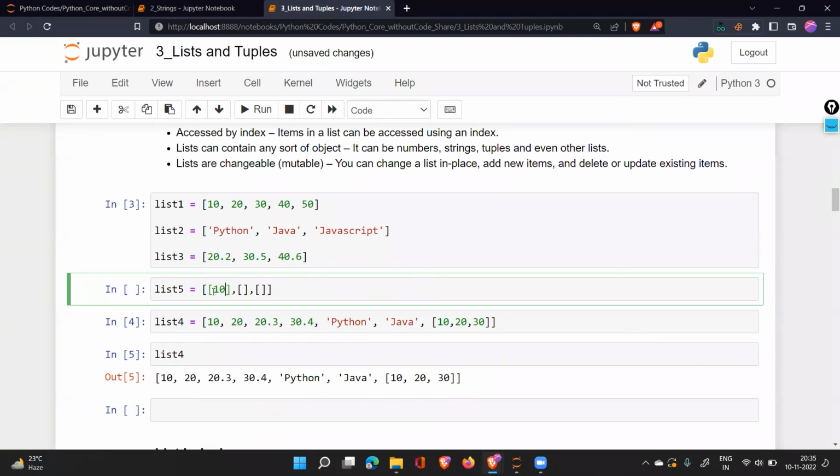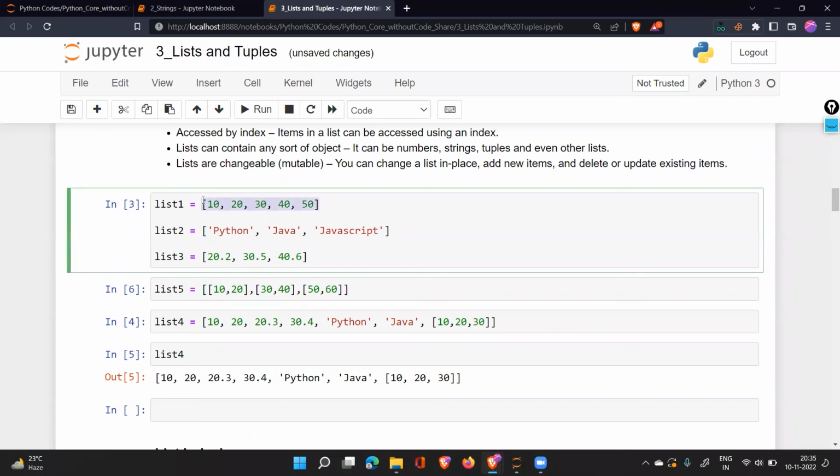And here you can say 10 and 20. Here you can say 30, 40. And here you can say 50, 60. And this is what now? This is a two-dimensional list, 2D list. And this will be your one-dimensional list. Those who don't understand, don't need to worry. I'll talk about this. For those who can understand, I was just giving you some idea.